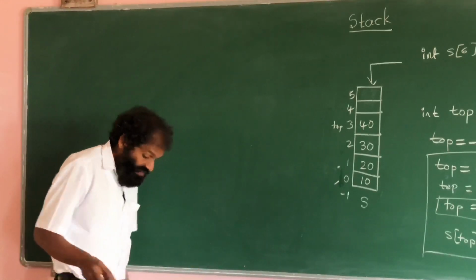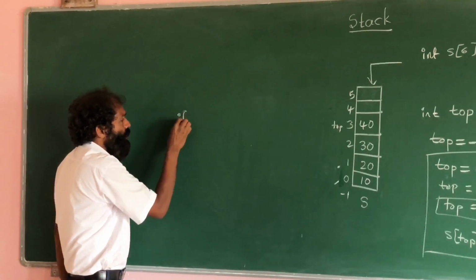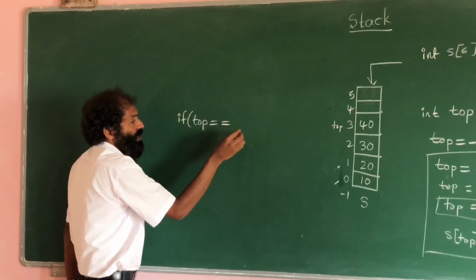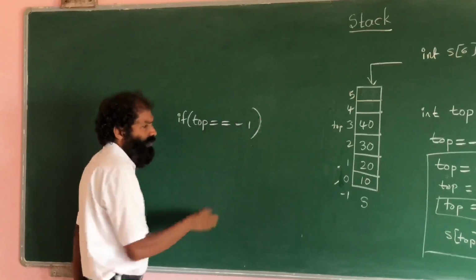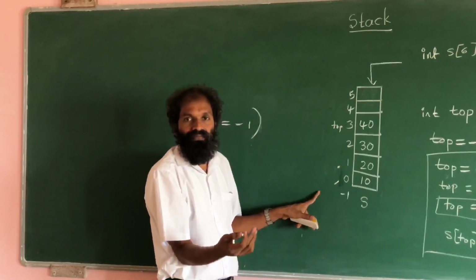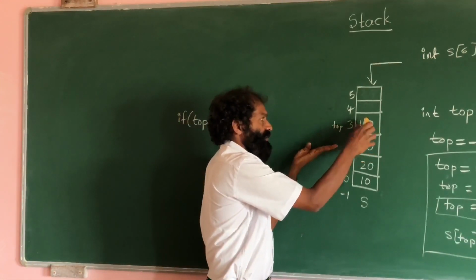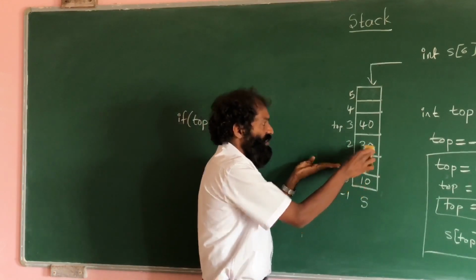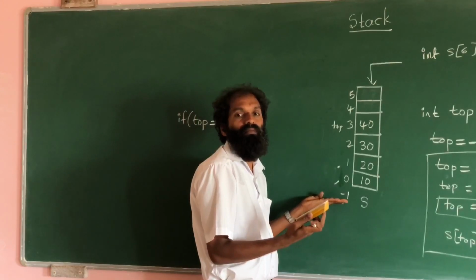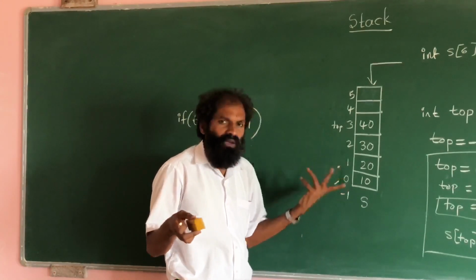Okay, what is that condition? How to check that condition? If top is equal to -1, it means top is here, meaning no elements are there. Once you decrement top, this element is deleted. Like that it will come here, meaning no elements. In the beginning we took top value as -1. So it means no elements.